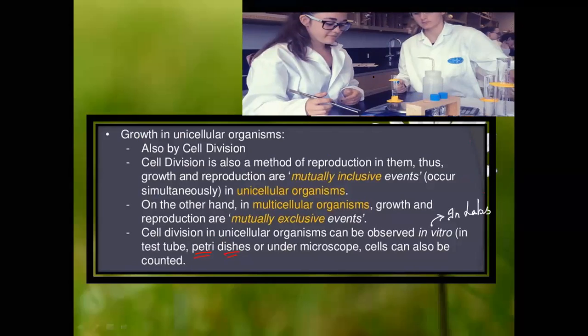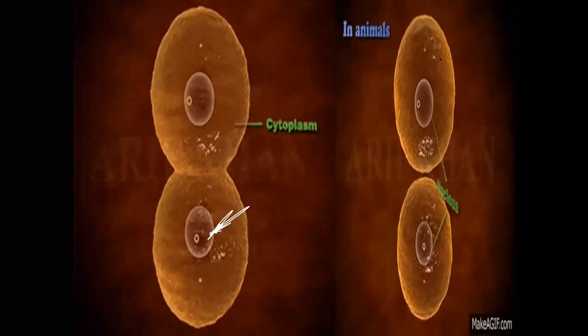Yes, very good. In Petri plates and test tubes, we see this microorganism growing, and we can also count the microorganisms using a microscope.